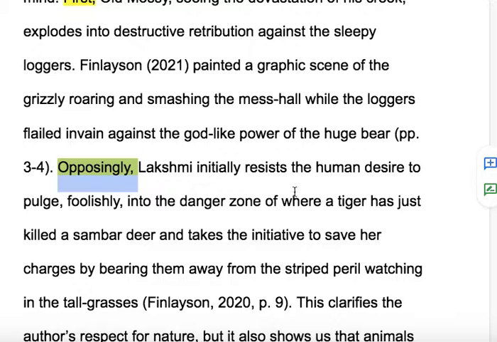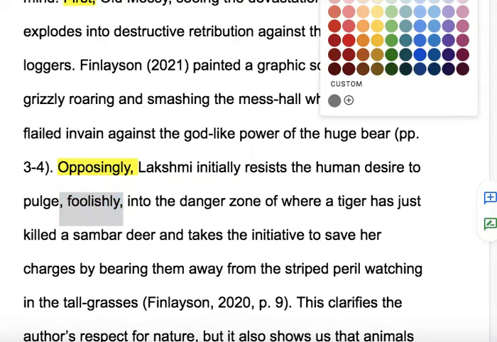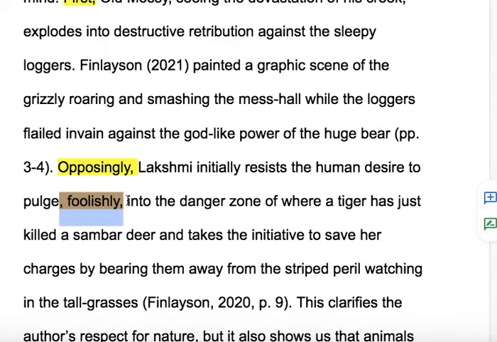We learn, we grow, we learn new things, and implement them. Okay, opposingly. So there's another cue that we use to show contrast. And again, it's also a transitional tool. Lakshmi initially resists the human desire to plunge foolishly up. That's our third example of a removable or scoopable phrase. So Lakshmi initially resists the human desire to plunge foolishly into the danger zone of where a tiger has just killed a sambar deer and takes the initiative to save her charges by bearing them away from the striped peril watching in the tall grasses.